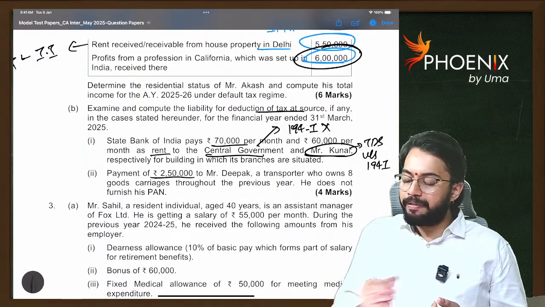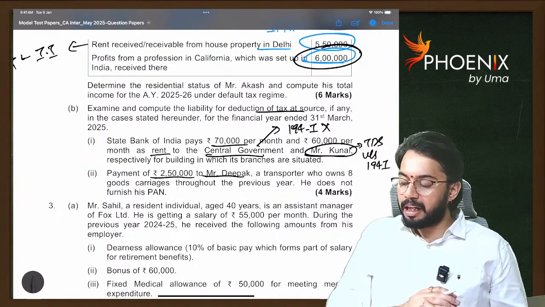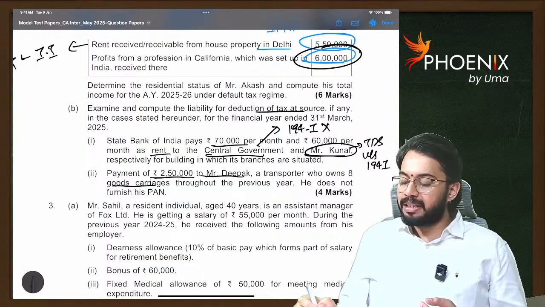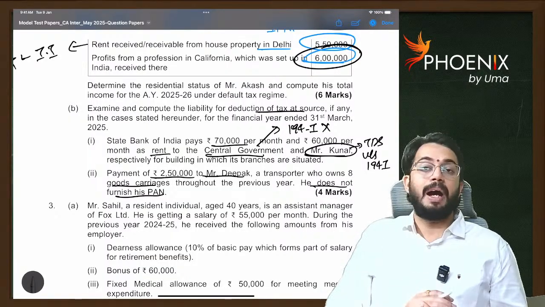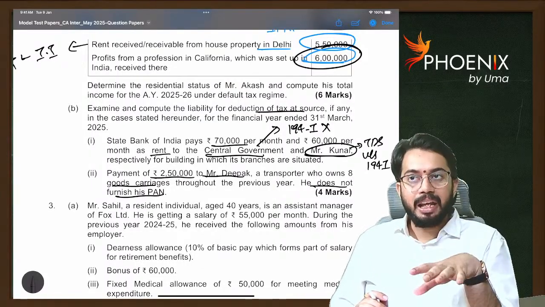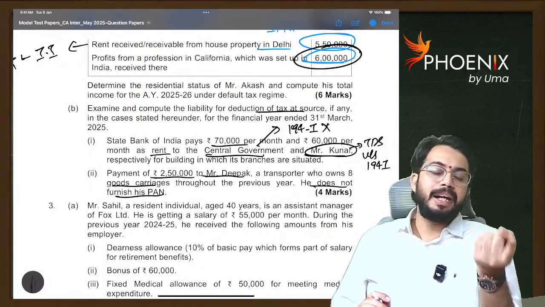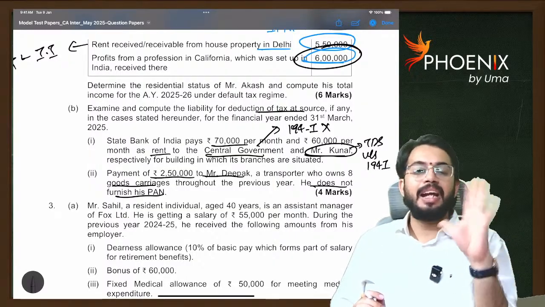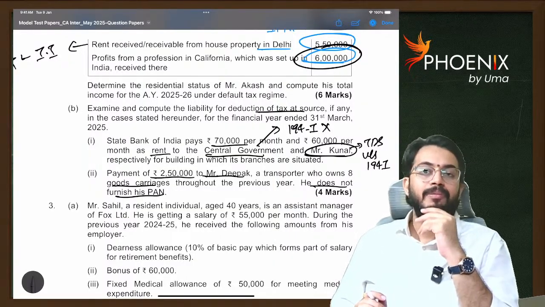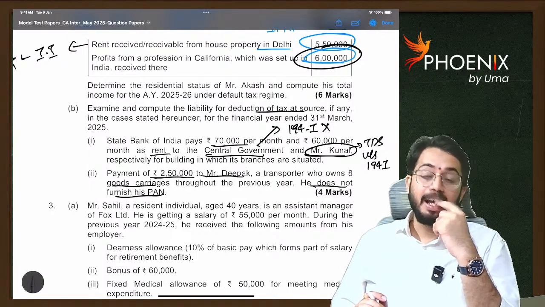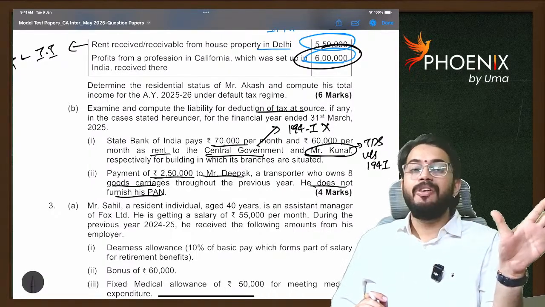Payment of 2,50,000 to Mr. Deepak, a transporter who owns 8 goods carriages throughout the previous year. He does not furnish his PAN. See, here the transporter did not give PAN. Generally, if any payment is made to a goods transport operator who owns less than 10 vehicles at any time during the previous year and furnishes PAN, TDS is not required to be deducted. However, here he did not give PAN number.